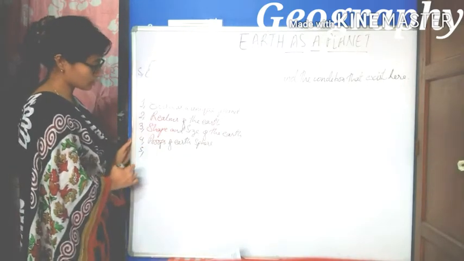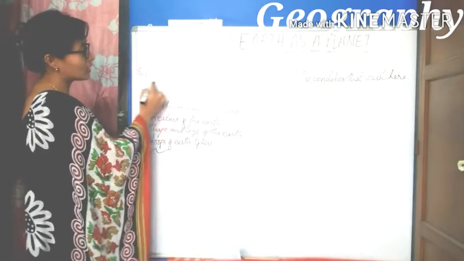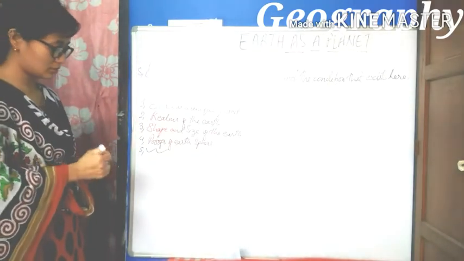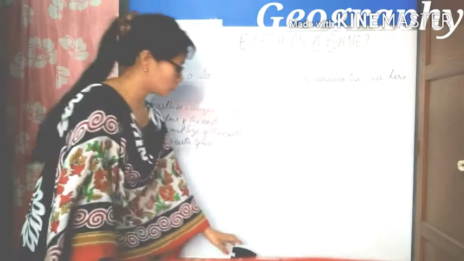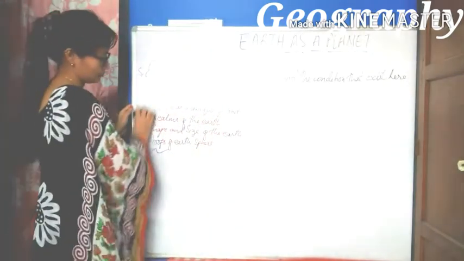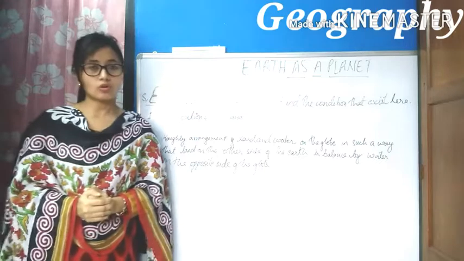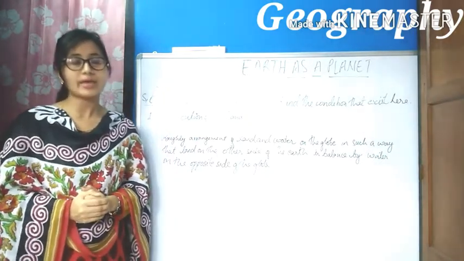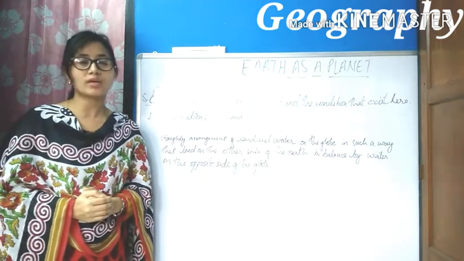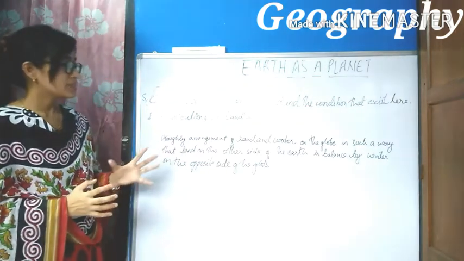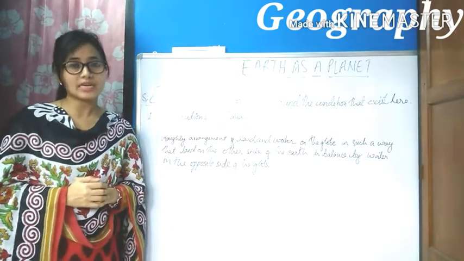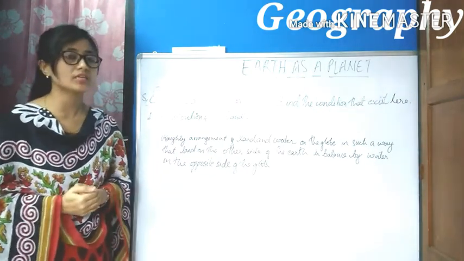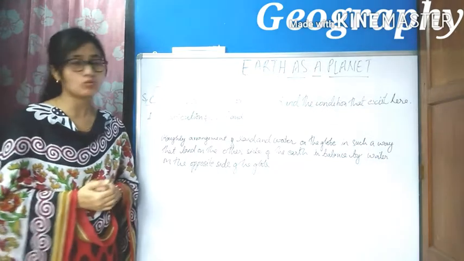Now today we are going to discuss the fifth topic, Earth as a home for mankind and the condition that exists here. As we all know, our Earth is the fifth largest planet in our solar system, and the third nearest planet to the Sun. It is the only planet that supports life. That's why it is said to be a unique planet.